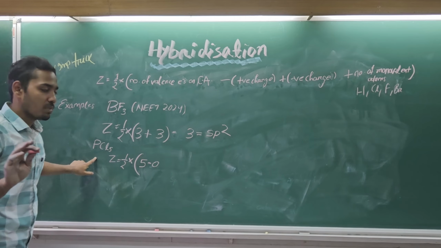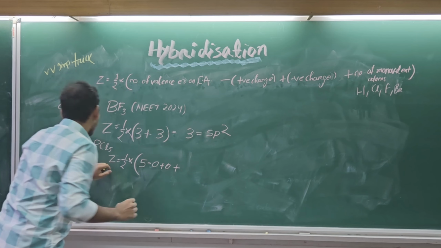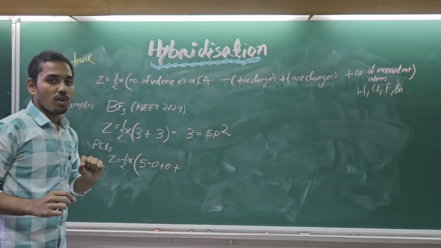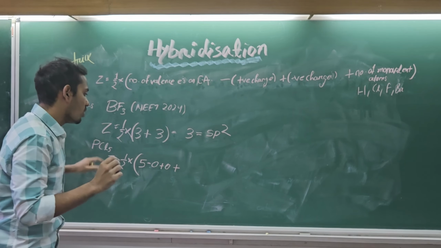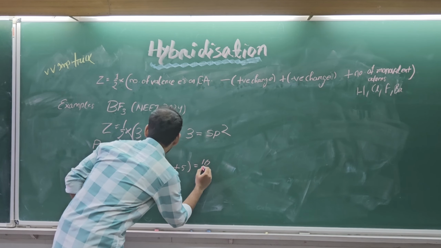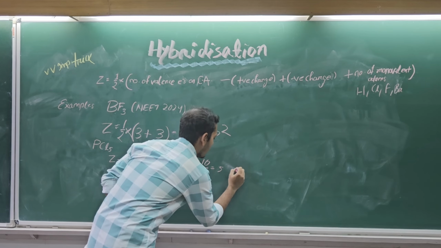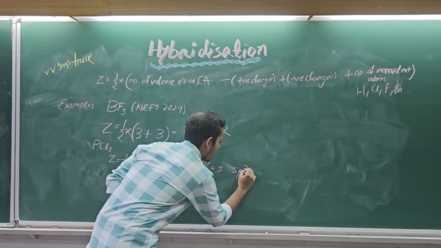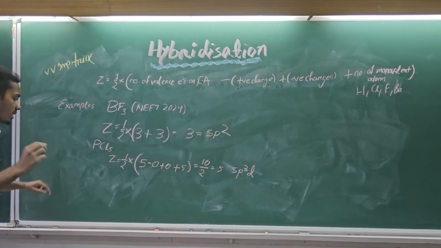There is also no negative charge, plus 0, plus any monovalent atoms. Here it definitely has 5 Cl atoms which are monovalent. So 5 plus 5, that is 10 divided by 2. That is going to give us 5. So sp3d.